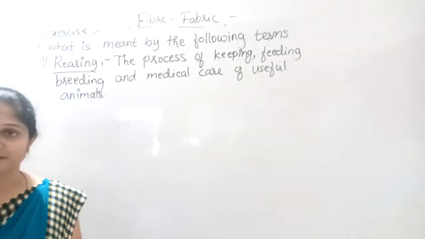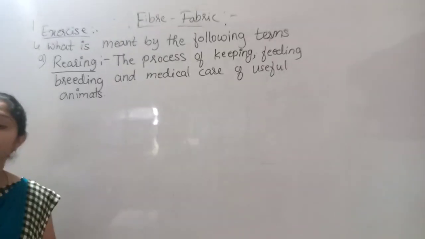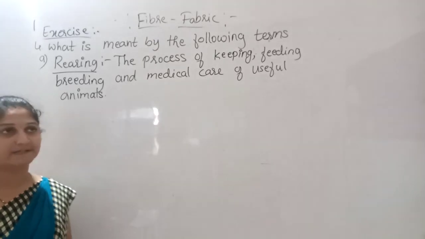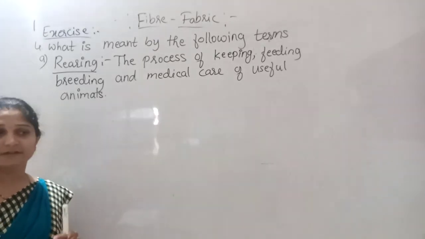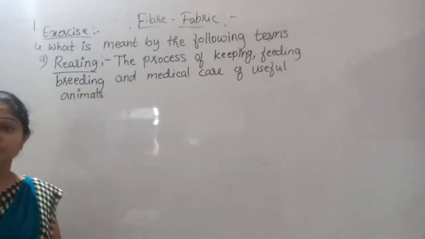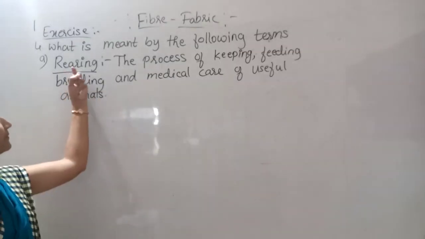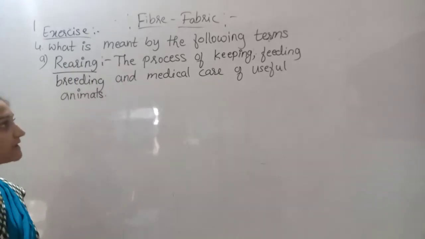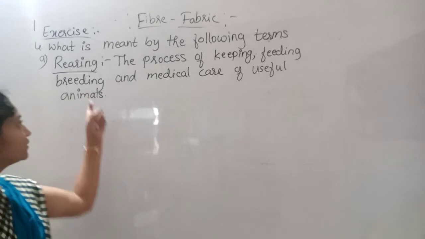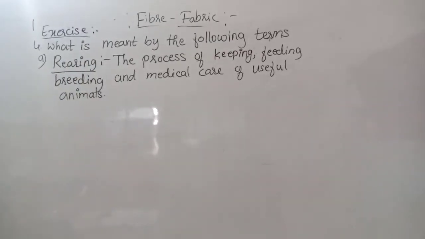There are also vaccinations given to those animals for their proper growth, so that they do not suffer any diseases. The process of keeping, feeding, breeding and medical care of useful animals is called rearing.